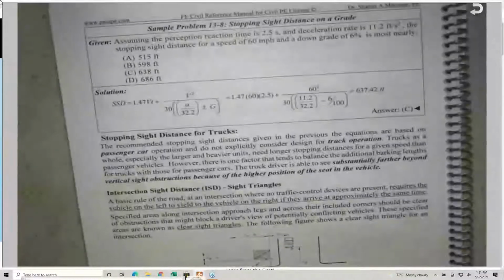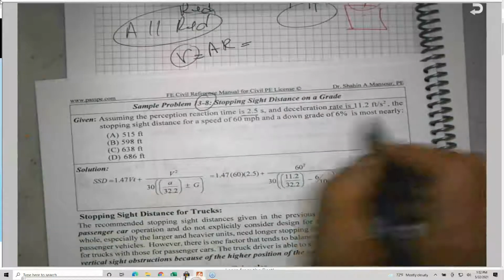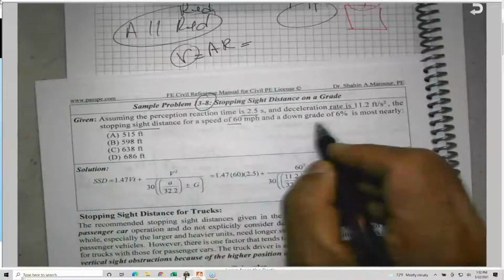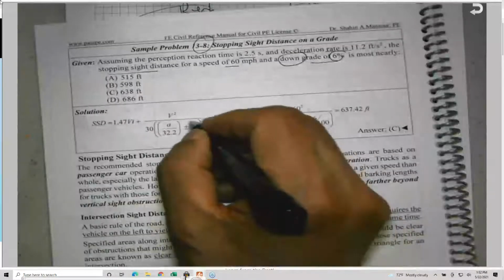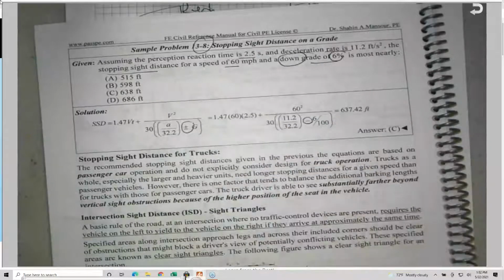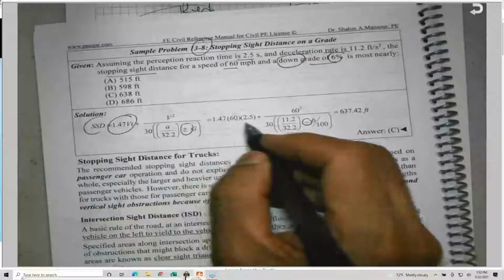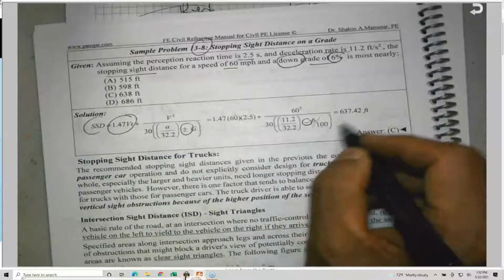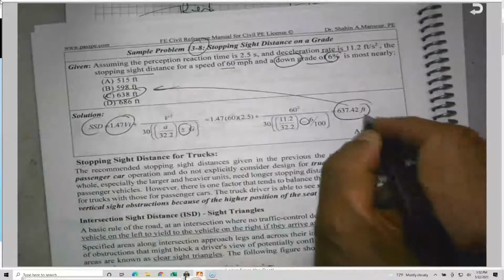And finally, I added another problem, 13-8. Okay, assuming the perception reaction time is 2.5 seconds, the deceleration is given, and the stopping sight distance for 60 miles per hour and 6% downgrade. Here it is, downgrade. So in this case, the G is going to be what? Negative. And here it is asking for the stopping sight distance. So the two components of the stopping sight distance are taken into consideration, the G is negative and 6%, and you'll find it is 637, which is the answer C. So this matching this and this matching this.